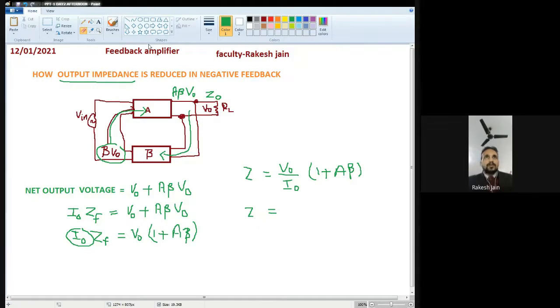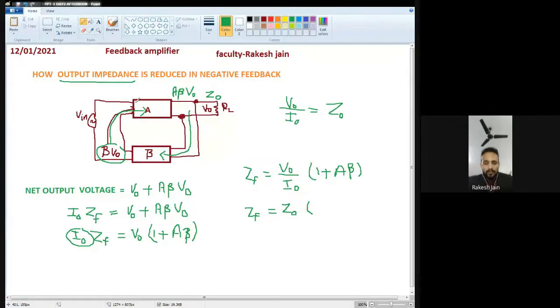Now ZF is the output impedance with feedback. So ZF is equal to what? Again V0 upon I0. V0 is the output voltage divided by the output current, which means it is the output resistance or output impedance, so we can denote it as Z0. So this ZF is equal to Z0 multiplied by 1 plus A beta. So this will be the final.